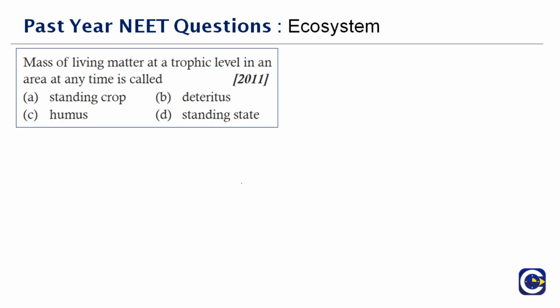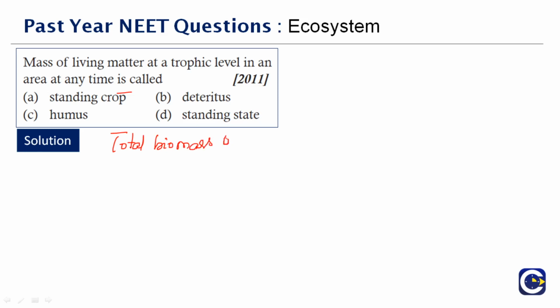Next question here. Mass of living matter at a trophic level in an area at any time is called as dash. So this is actually a definition that they have given here. This definition goes well with standing crop. So what do you mean by a standing crop? How can you define a standing crop? See, when we talk in terms of biology, it is the total amount or the number of living things, or one kind of living thing, in a particular area at a given time. Mostly they are the growing crops, especially of cereals, or sometimes you can also consider the total biomass.